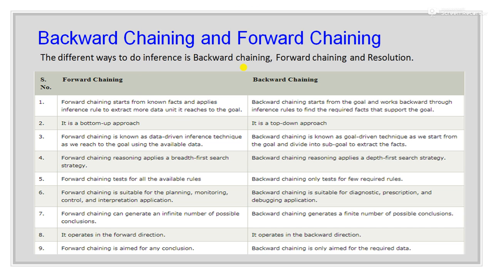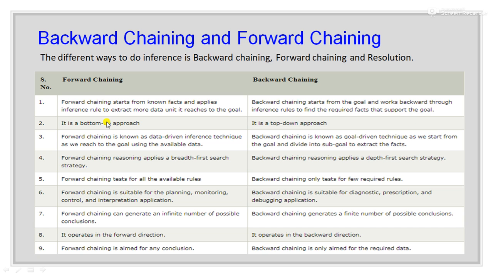While in the case of backward chaining, it starts from the goal and works backward through inference rules to find the required facts that support the goal. So we start from the goal and move in the backward direction, and in this way we can do the inferencing.